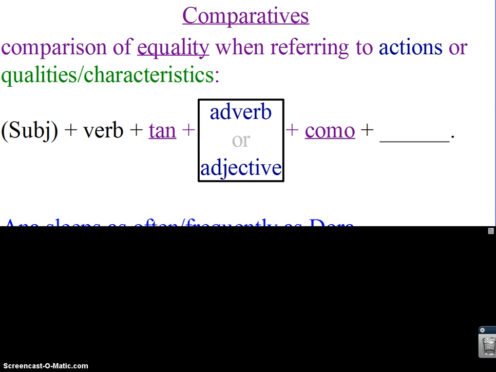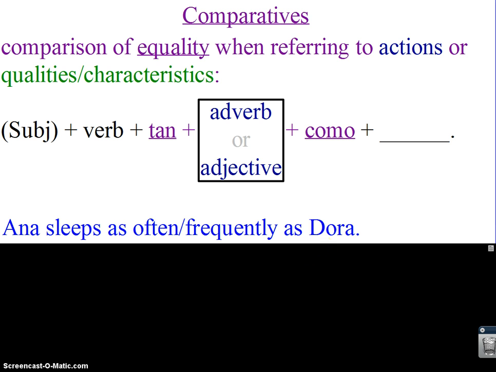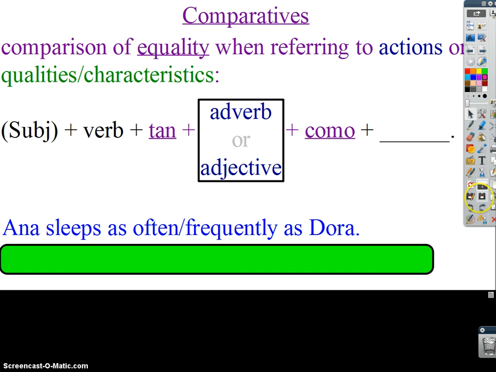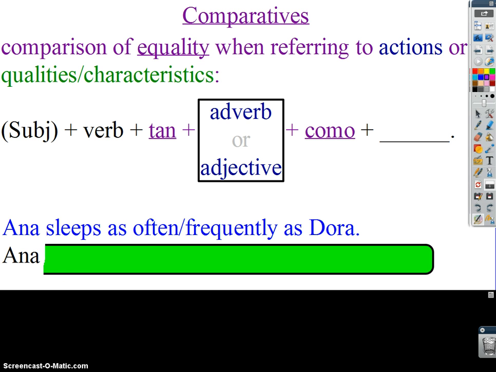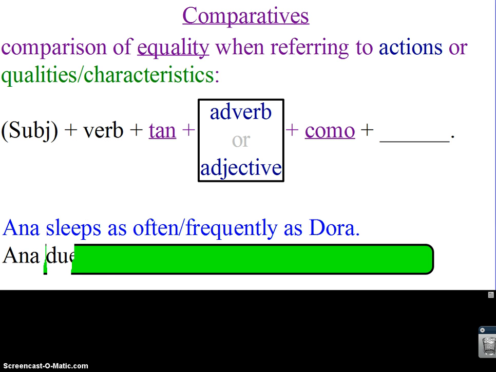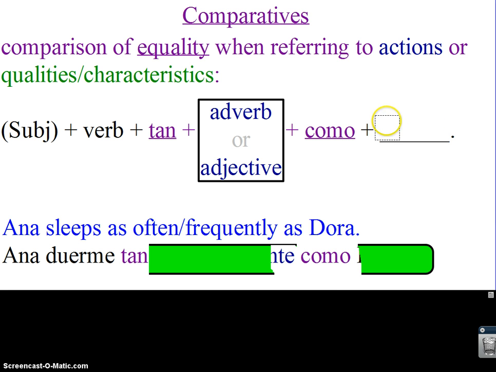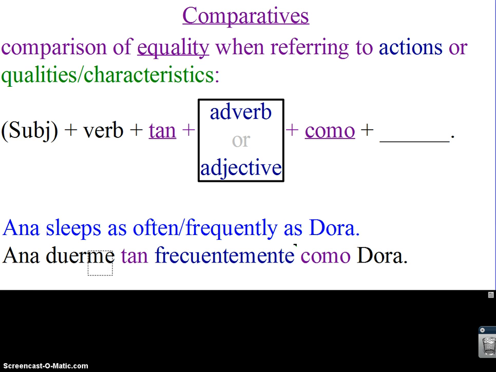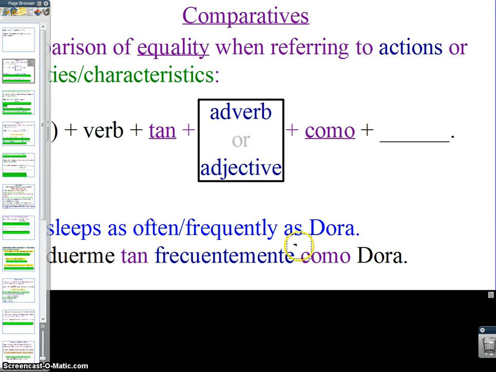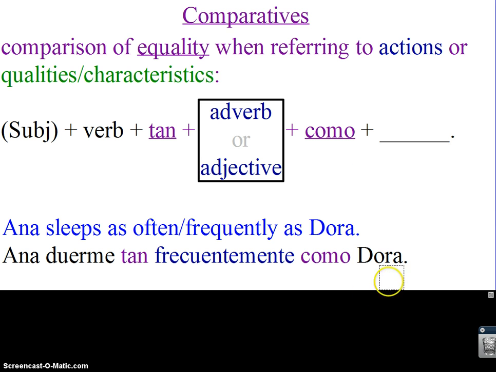All right, so here's an example. Anna sleeps as often or frequently as Dora. So if I want to say that, I'm going to first take my subject, Anna, and then I'm going to conjugate my verb for my subject, so duerme, as, tan, blank as, over here it's going to be como, and then plus whoever you're describing or comparing it to, Dora. And how do you say frequently? Frecuentemente. So Anna sleeps as frequently as Dora. And you've just compared Dora and Anna.